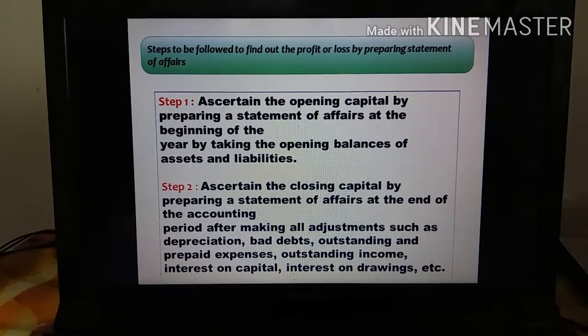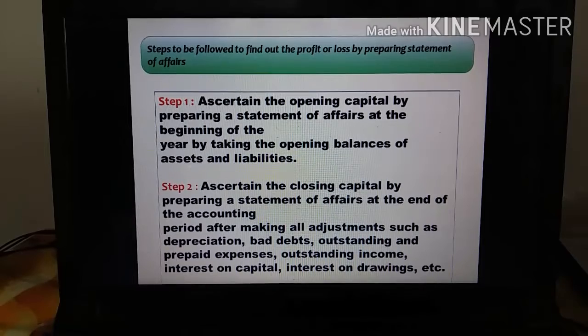It is a single format we use to find out both the opening capital as well as the closing capital. But if you are ascertaining the closing capital, you have to make some adjustments.